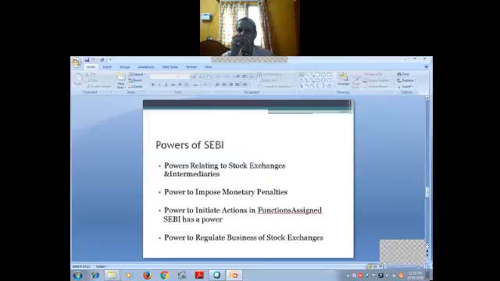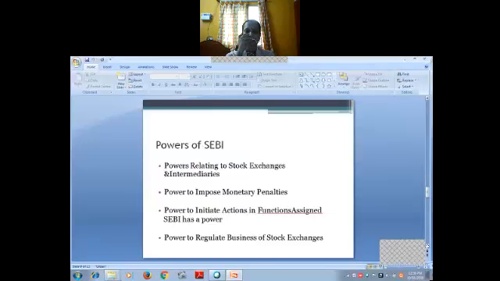And then what they are doing, they are banning insider trading in securities. That also they are doing. And then prohibiting destructive and unfair methods used by financial intermediaries operating in the security market. Everything they are controlling. These are the functions of SEBI.